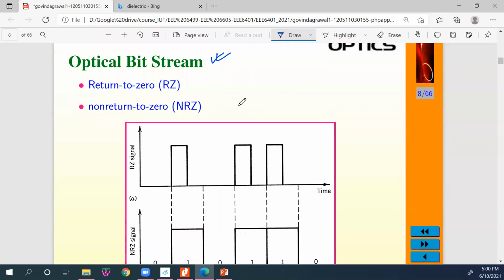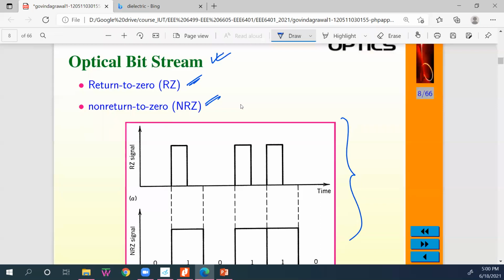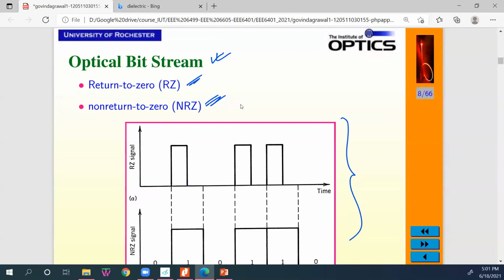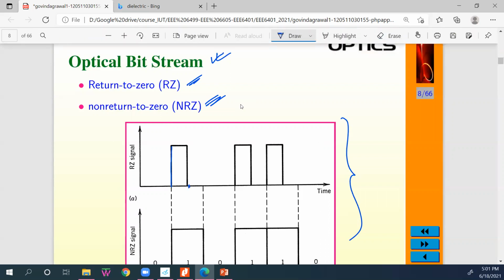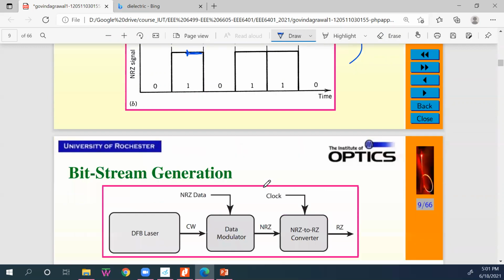This is very common. The optical fiber always carries digital data, and there could be two types: return to zero and non-return to zero. It's very fundamental stuff; you already know it. In return to zero, the pulse goes up and has to come back here. But in non-return to zero, it does not come back. It stays here, and if the second pulse is also 1, it goes there. That's why it's called non-return to zero.